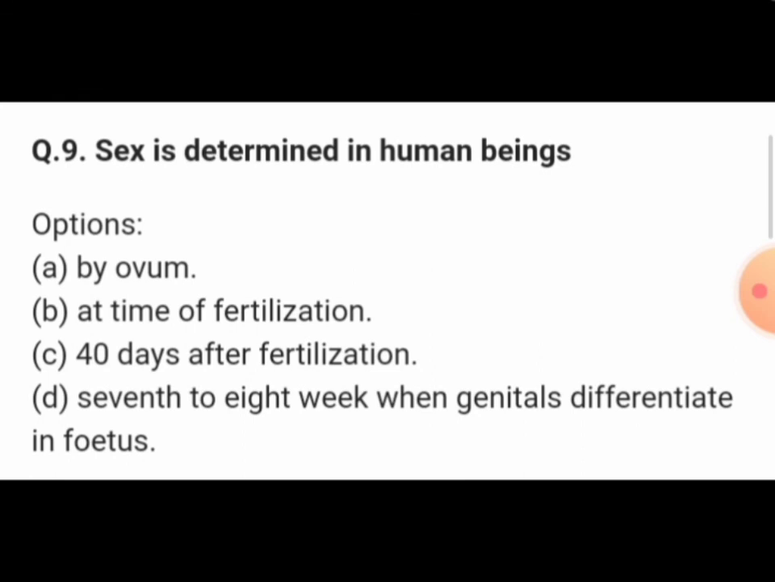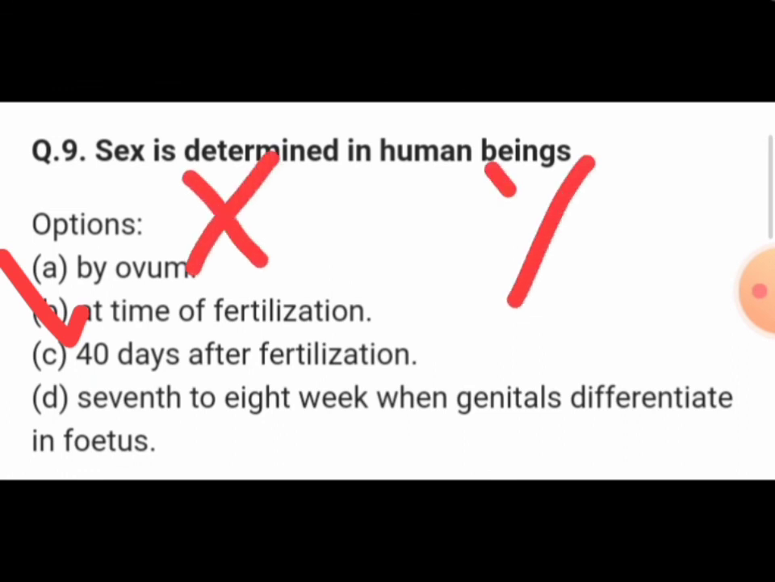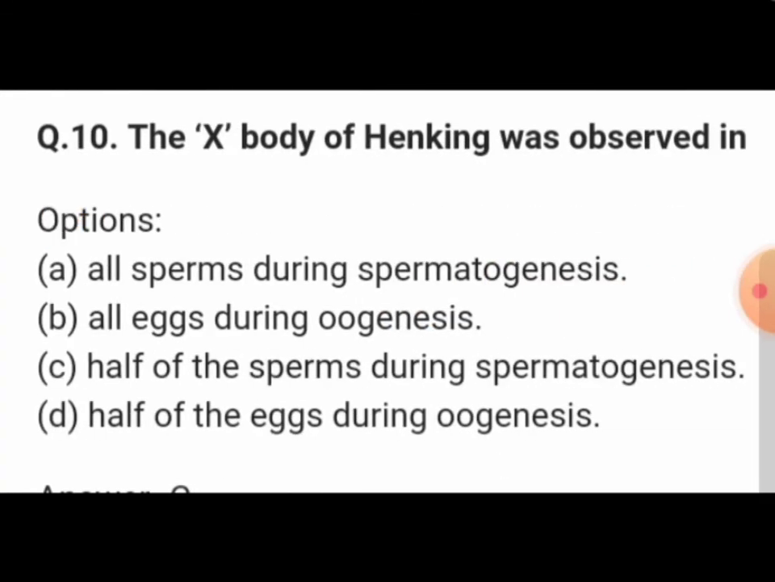Sex is determined in humans at the time of fertilization. At the time of fertilization itself, we can determine whether the sperms carrying the X chromosome or the sperms carrying the Y chromosome are involved in the syngamy. The X body of Henking was observed in half of the sperms during spermatogenesis.